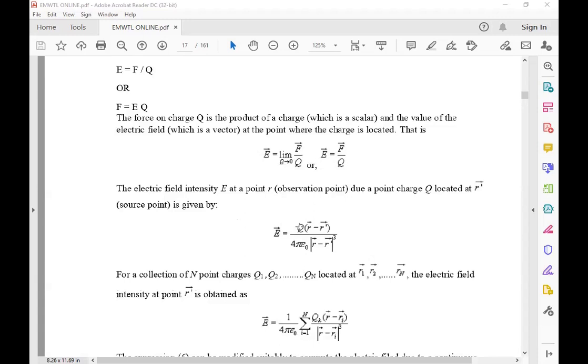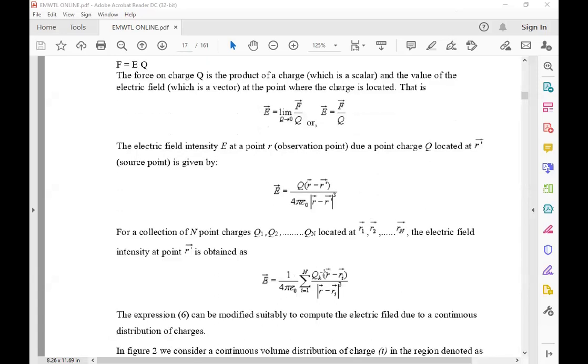You can represent E bar, the electric field intensity E at a point R due to the point charge Q located at the source point R dash, as Q by 4 pi epsilon naught, times (R minus R dash) by magnitude of (R minus R dash) whole cube. At R dash we can consider the sum over i equal to 1 to n of (R minus Ri) by magnitude of (R minus Ri) whole cube.